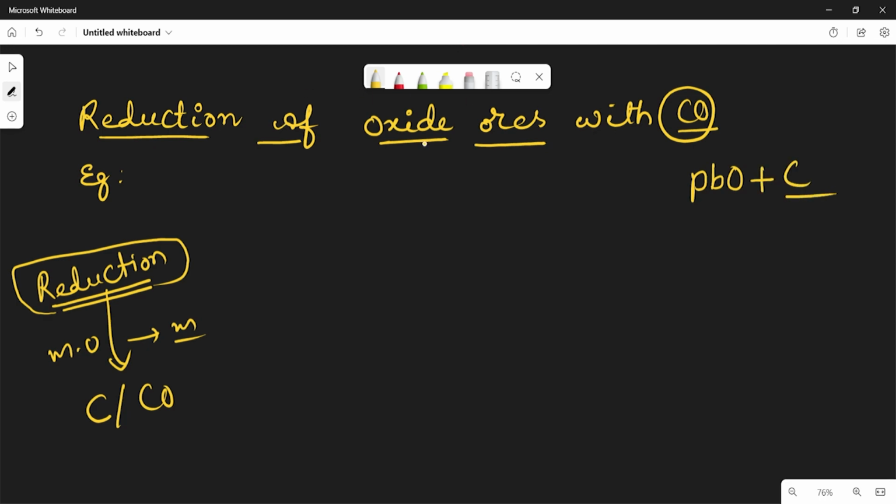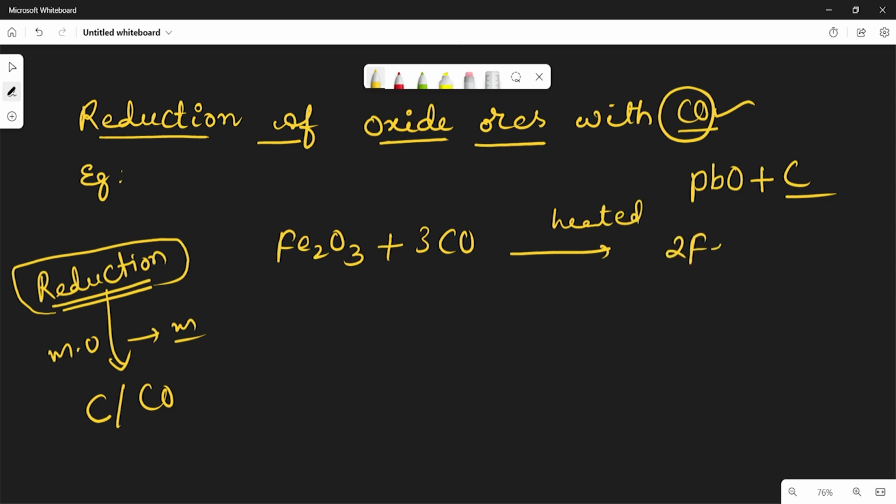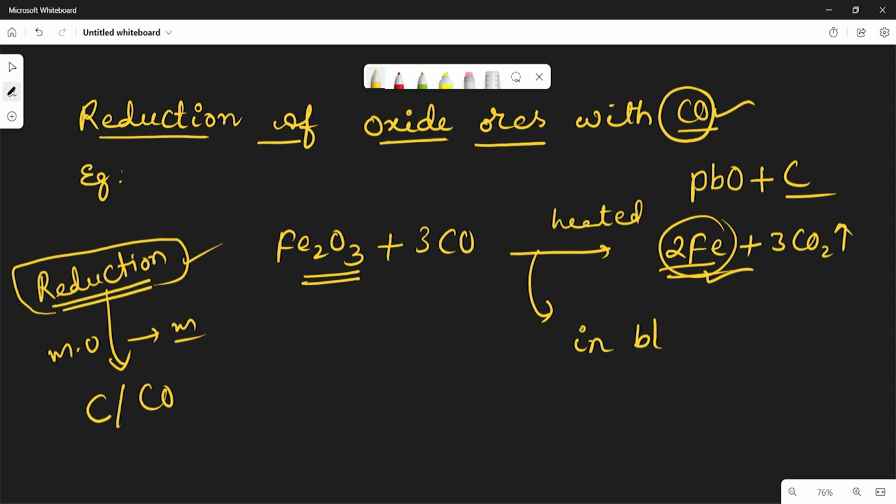But for the reduction of oxide ores with carbon monoxide, take Fe2O3. We use 3CO, and it is heated in the blast furnace. We get 2Fe plus 3CO2, which means by the reduction method we are getting the metal. The metal oxide is reduced to metal. So this reaction takes place in the blast furnace.